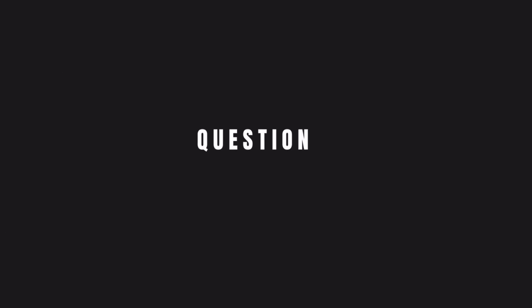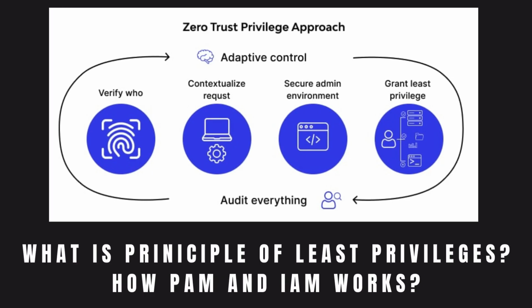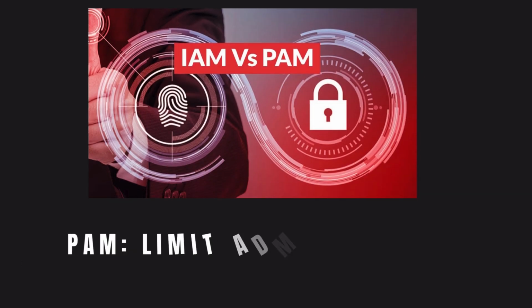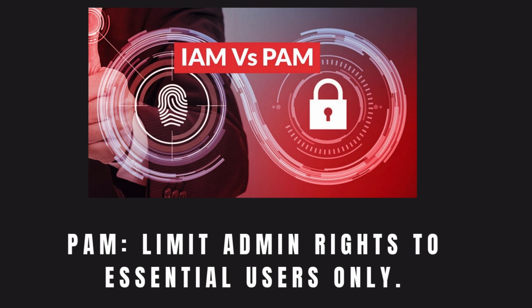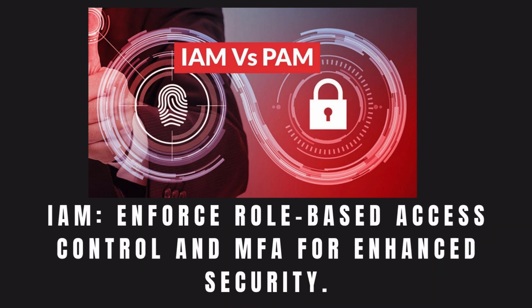Sixth, least privilege access. What is the principle of least privilege? How do PAM and IAM work? Tip: show practical examples like PAM limits admin rights to essential users only. IAM enforces role-based access control and MFA for enhanced security.